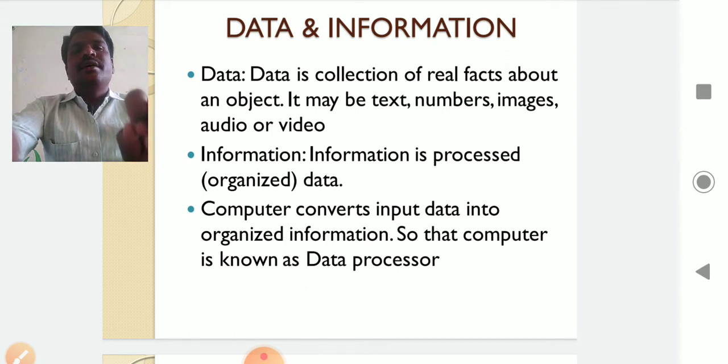The ID, name, marks are the data. Like this, I will collect the data from all the students. So for example, there are 60 students. I collected the data of 60 students. So this 60 students' data is organized properly,